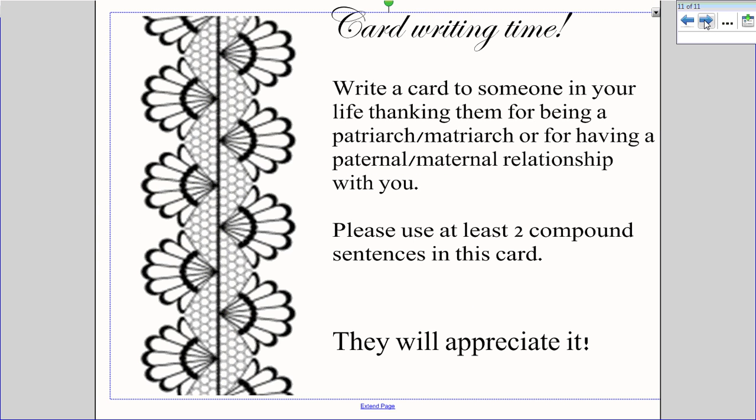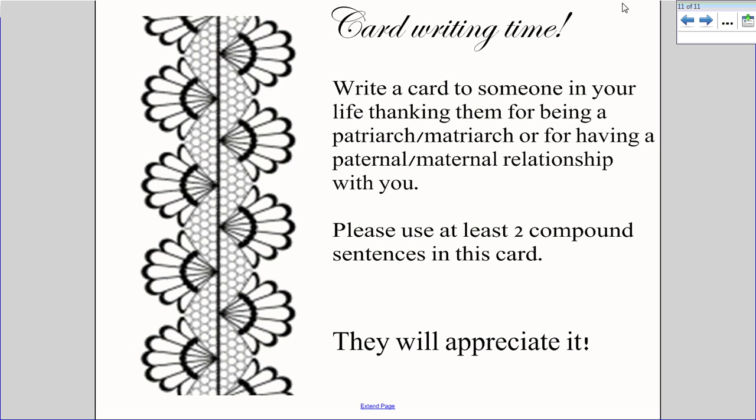What I would now like for you to do is to take out another piece of loose leaf. Here, I would like for you to write a card to someone in your life and thank them for being a matriarch or a patriarch and for having this paternal or maternal relationship with you. I would like for you to please use at least 2 compound sentences in this card. Remember that a matriarch or a patriarch does not have to be your actual mother or father. It could be somebody that has had some sort of motherly or fatherly relationship with you.